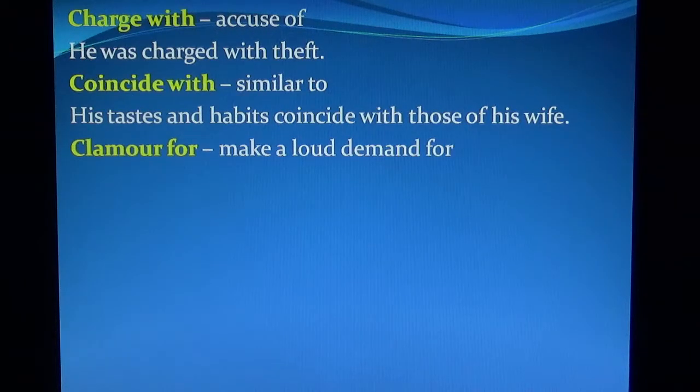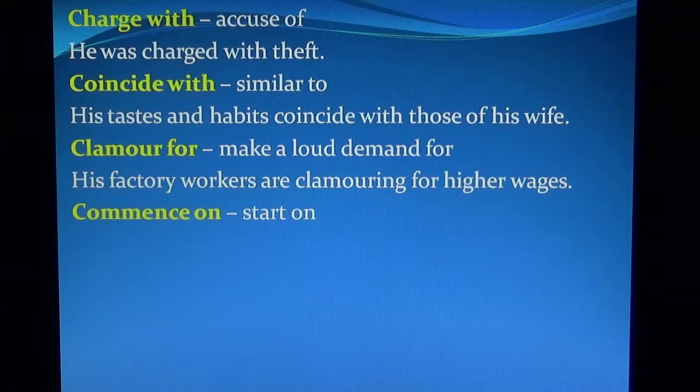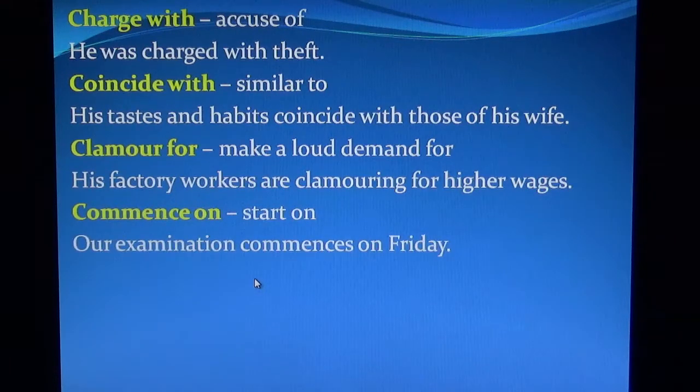Clamor for means make a loud demand for. His factory workers are clamoring for higher wages. Commence on means start on. Our examination commences on Friday.